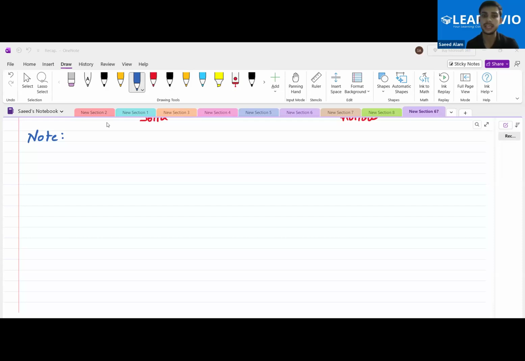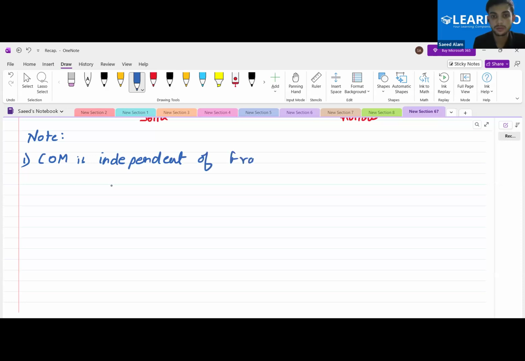Now write some note points regarding the center of mass. The center of mass is independent of frame of reference. Yes or no? What do I mean by this? Wherever I choose the origin doesn't matter. I'll get the same center of mass. Maybe the coordinates will change, but the position of the center of mass is not going to change. Is this clear to all of you?